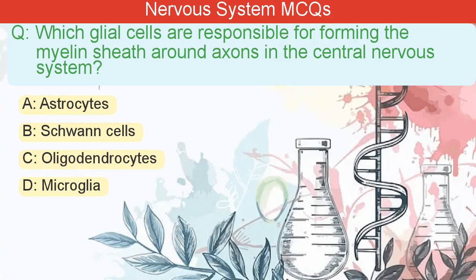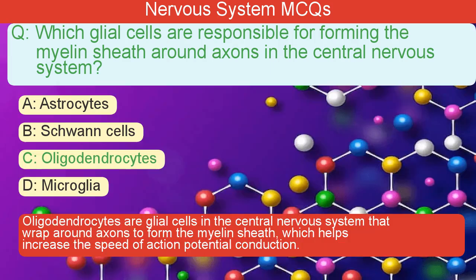Which glial cells are responsible for forming the myelin sheath around axons in the central nervous system? A. Astrocytes. B. Schwann cells. C. Oligodendrocytes. D. Microglia. The correct answer is C. Oligodendrocytes are glial cells in the central nervous system that wrap around axons to form the myelin sheath, which helps increase the speed of action potential conduction.